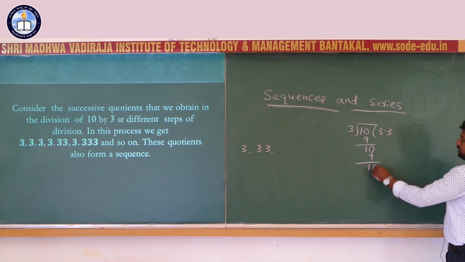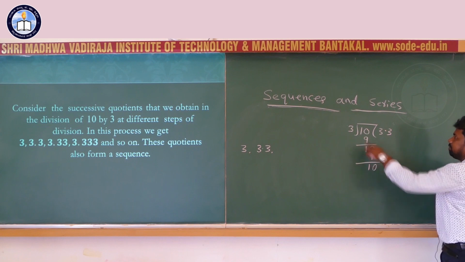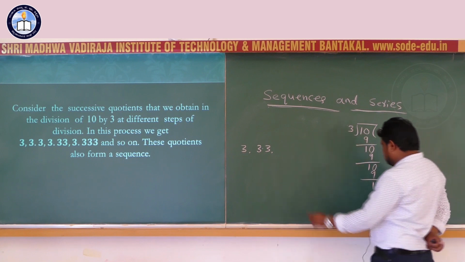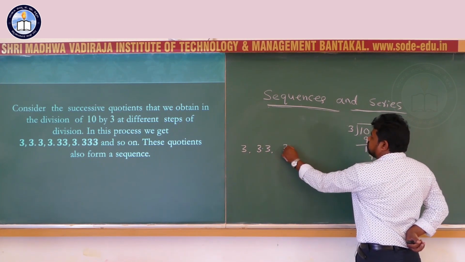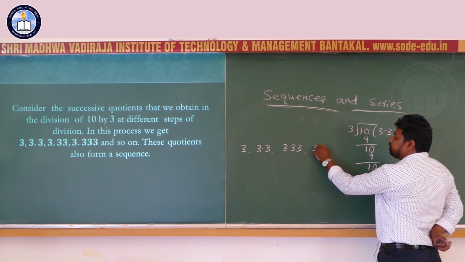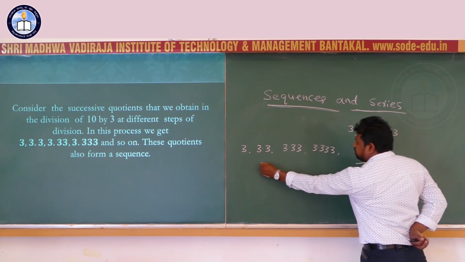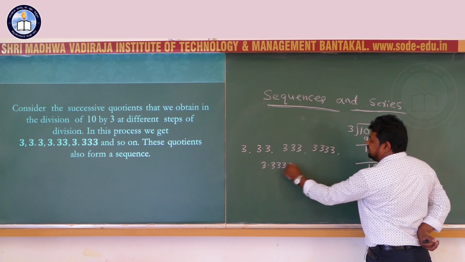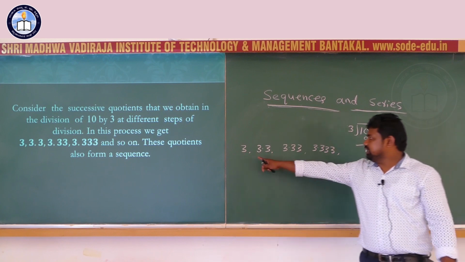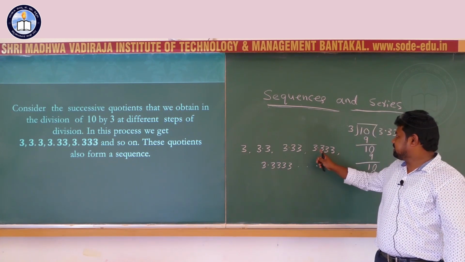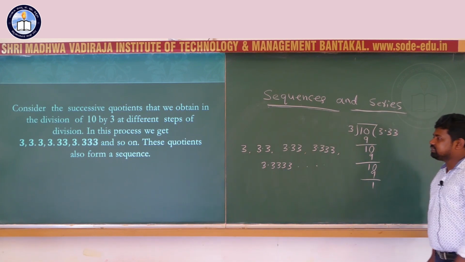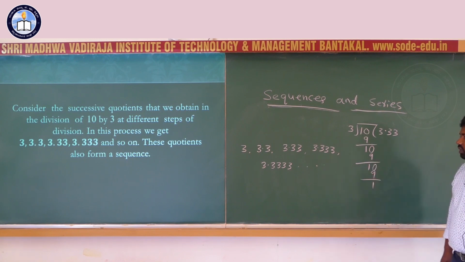Then I take 0 here, 10 by 3, 3 times 9, remainder 1. So in this step we got the quotient 3.33. Next step 3.333. Next step 3.3333. These numbers also form a sequence: 3, 3.3, 3.33, 3.333, 3.3333. Here we arrange the numbers by some particular rule.